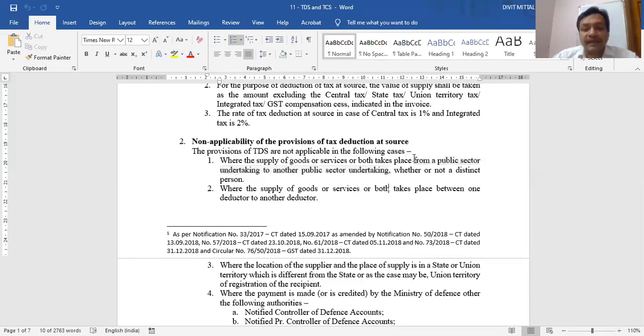First point. Second, not only public sector undertakings. The second says when any supply takes place between any deductor and another deductor, whatever deductors we have discussed in the earlier point, whenever any supply takes place between two deductors, TDS provisions are not required.